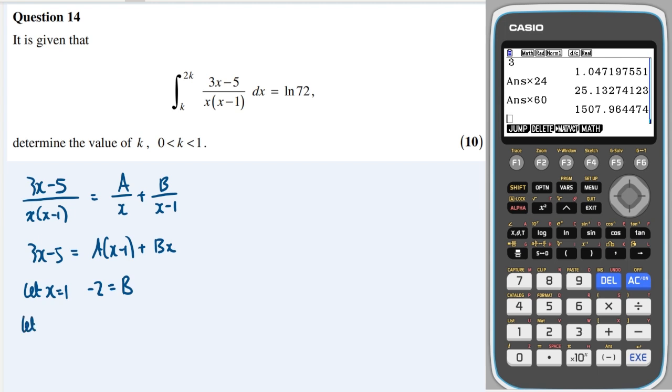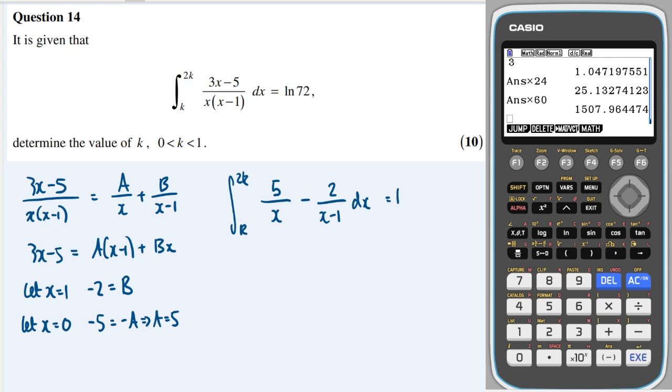And then we're going to let x equal 0. 3 times 0 minus 5 is minus 5. And a times (0 minus 1) is just minus a, so a equals 5. Okay, so now we are integrating between 2k and k this new split up fraction where a is 5, so 5 over x, and b is minus 2, so I can put the minus there, and 2 over (x minus 1) dx,